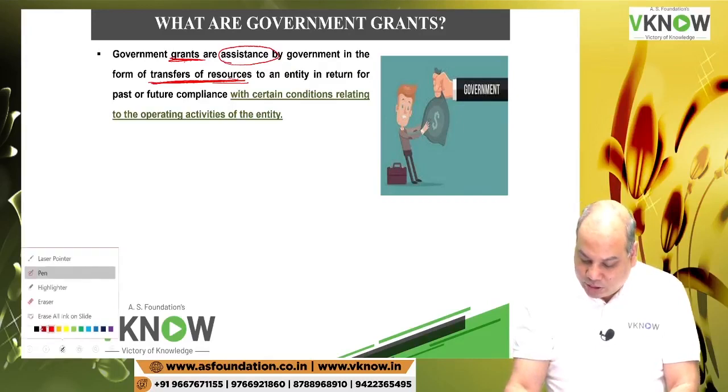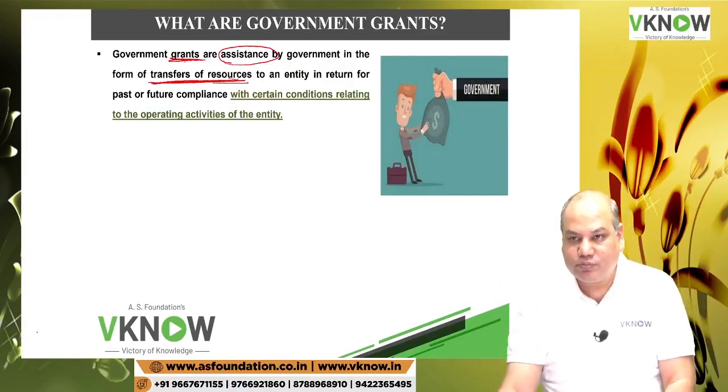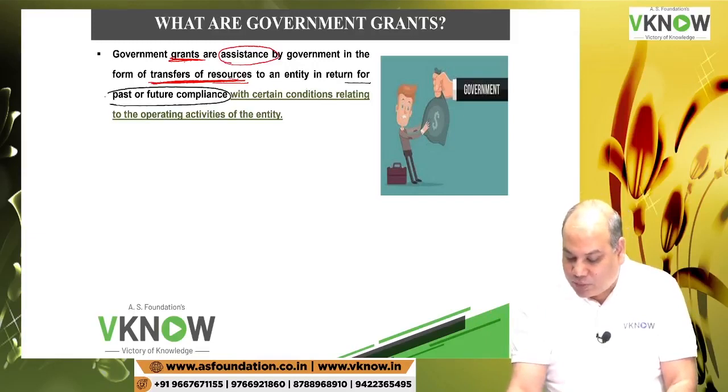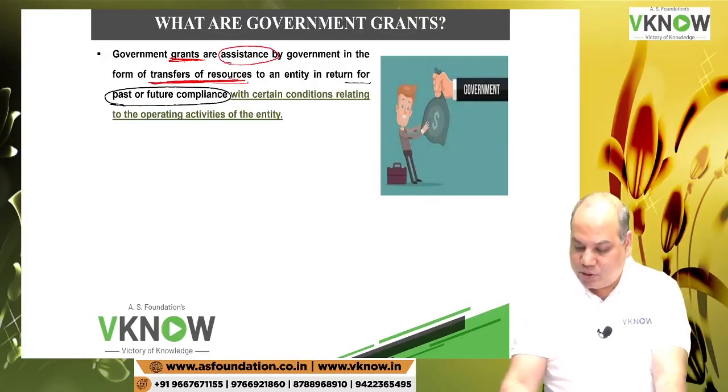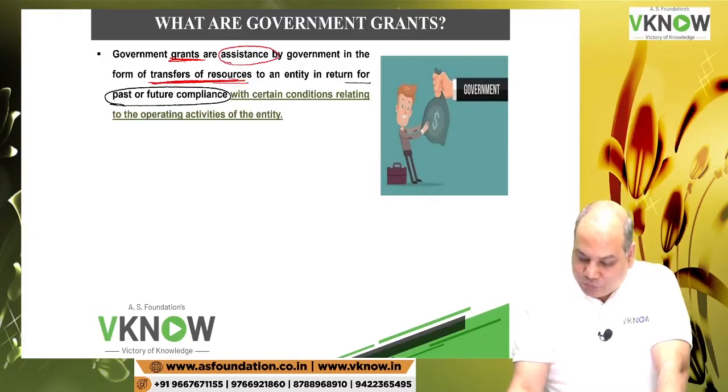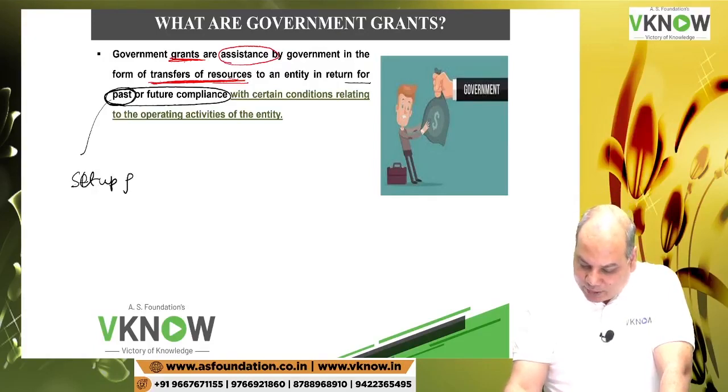Now government grant does not come free of cost. It is for past or future compliance. What do you mean by past or future? Either you have complied with the conditions. The condition is you set up a factory in a backward area.